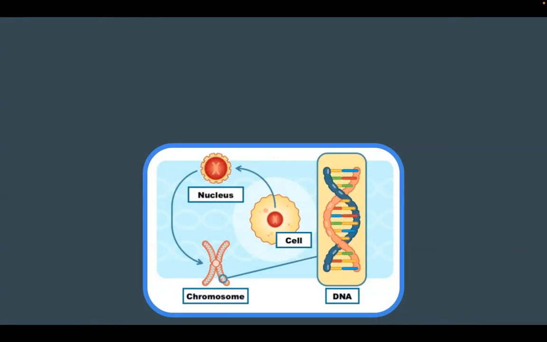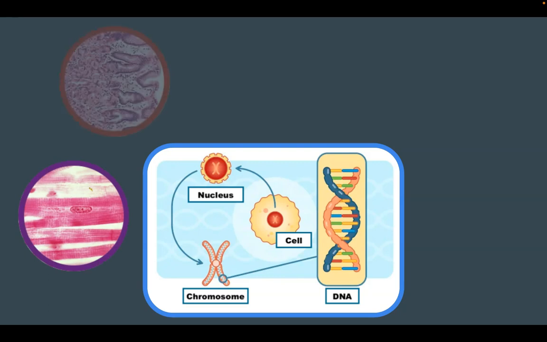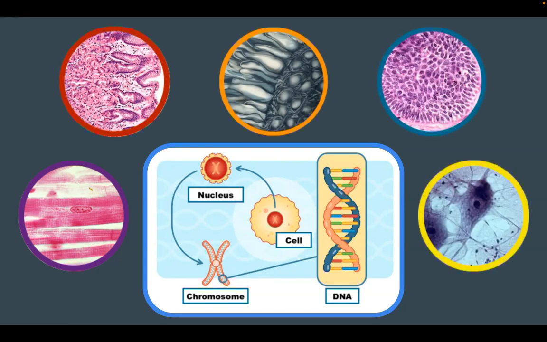Again, the interesting thing here is that inside every cell is a nucleus. And in the nucleus is the DNA packed up into chromosomes. But the DNA of every cell in your body is exactly the same. So the DNA in muscle cells and digestive cells, retina cells, skin cells, and neurons, all of that information is exactly the same. Which begs the question, how is it possible that using the same DNA, our bodies can make so many different types of cells and have so many different traits?